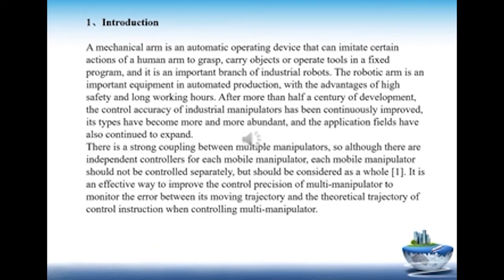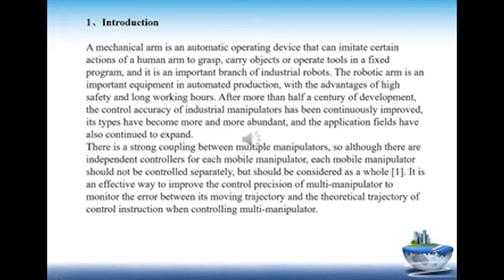Introduction. A mechanical arm is an automatic operating device that can imitate certain actions of a human arm to grasp, carry objects or operate tools in a fixed program, and it is an important branch of industrial robots. The robotic arm is an important equipment in automated production, with the advantages of high safety and long working hours. After more than half a century of development, the control accuracy of industrial manipulators has been continuously improved, its types have become more and more abundant, and the application fields have also continued to expand.